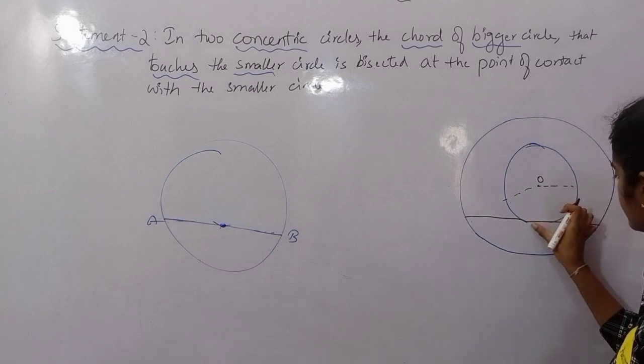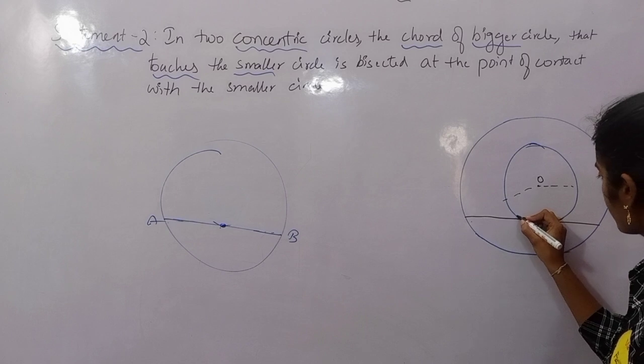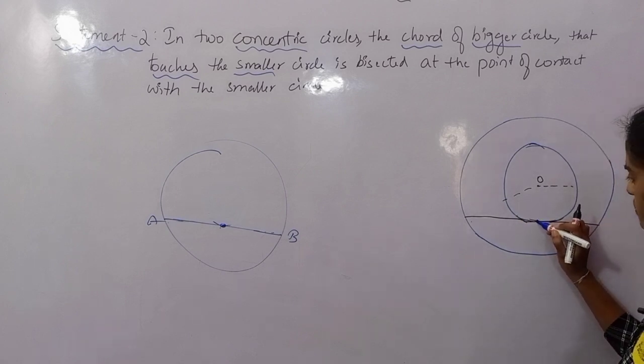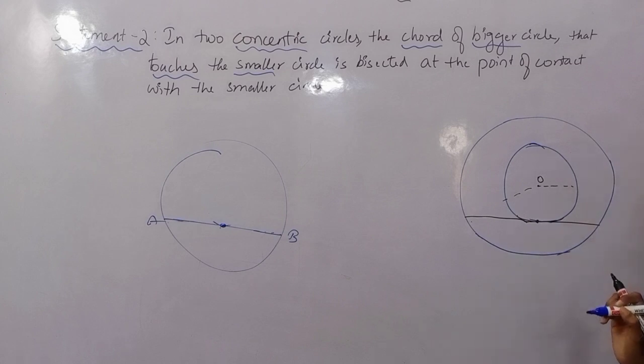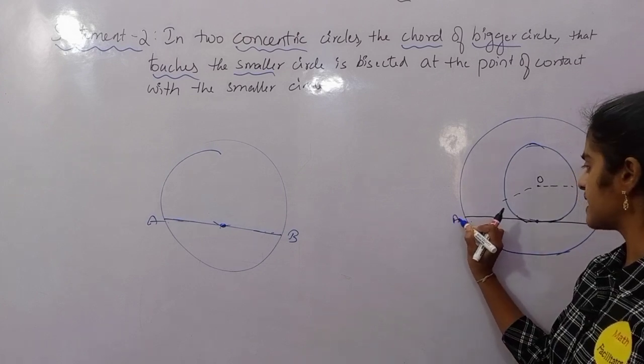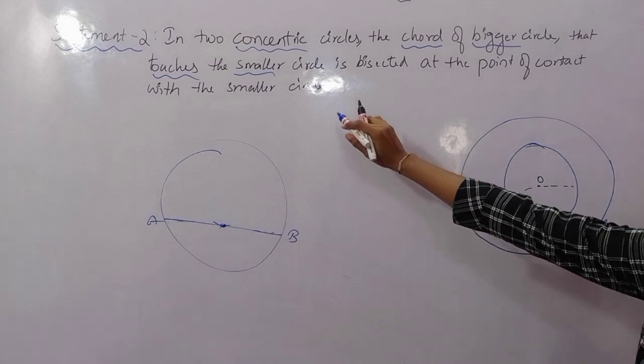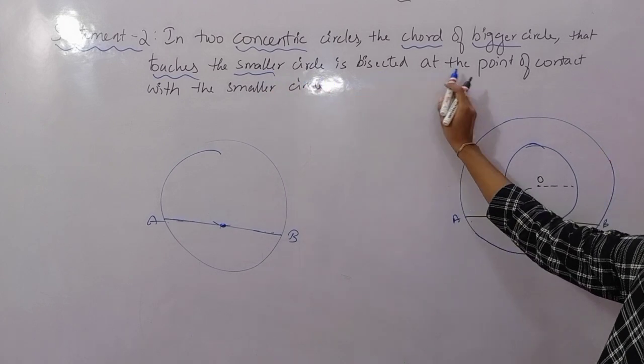Okay, so something like this. Clear? So I have to take something like this, which has to be a chord for the bigger circle and a tangent for the smaller circle. Okay, so let me mark it as A, B. And this is bisected at the point of contact.